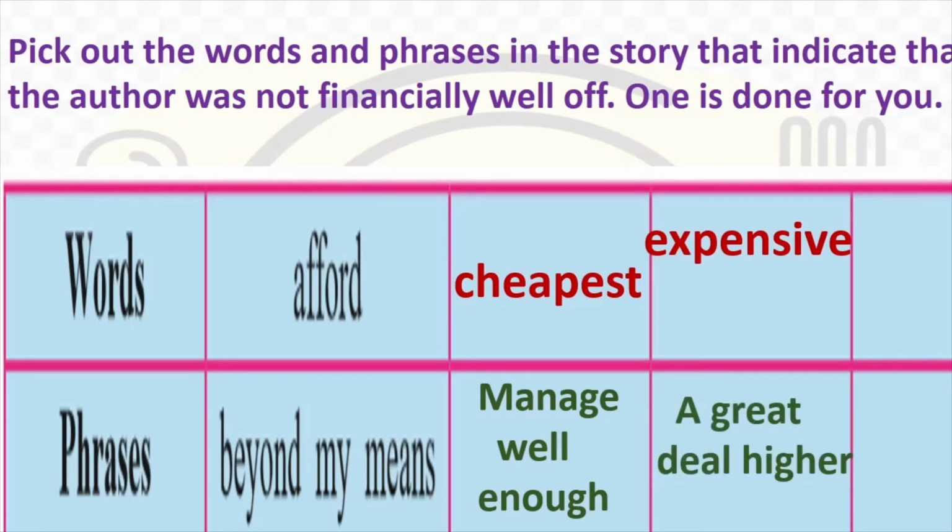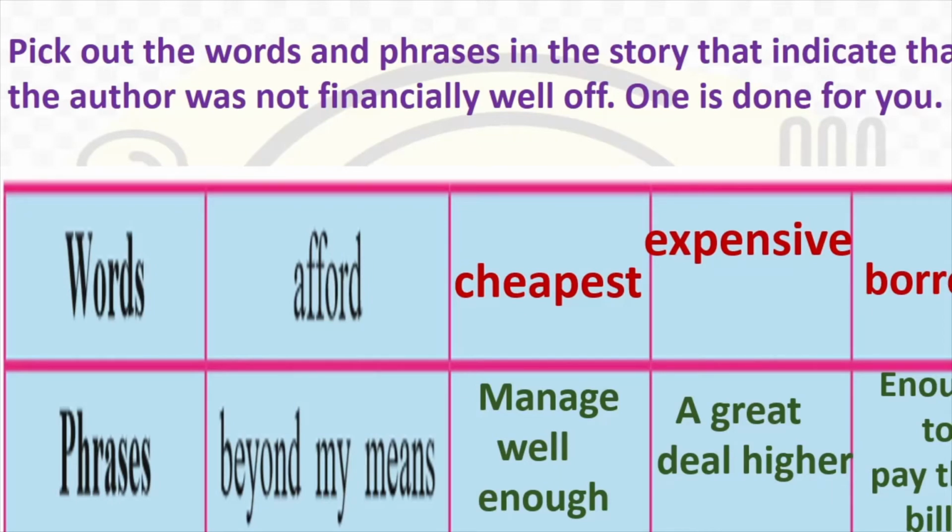A great deal higher is a phrase. Borrow is one word. And enough to pay the bill is the phrase. I'll give you a small assignment. You will have to find out where these words and phrases are used in the story, and then you will come to know how the sentence says that the author was not financially well off.